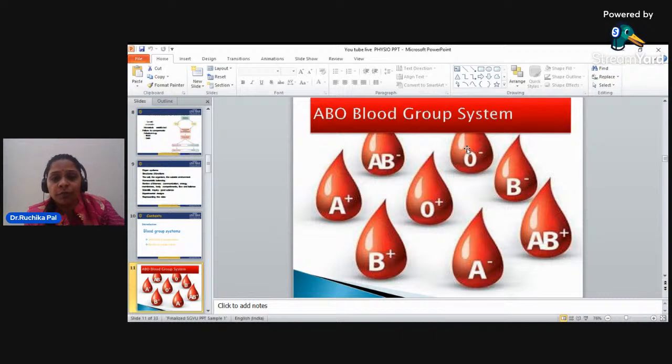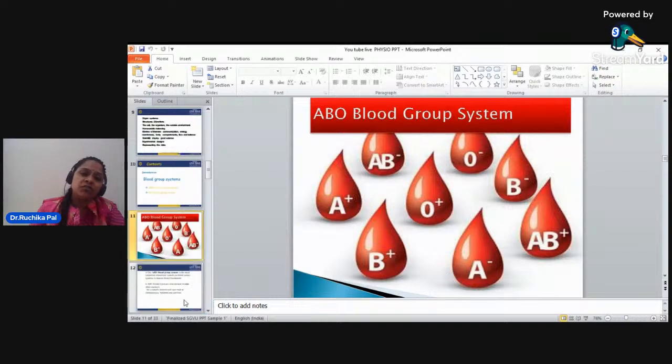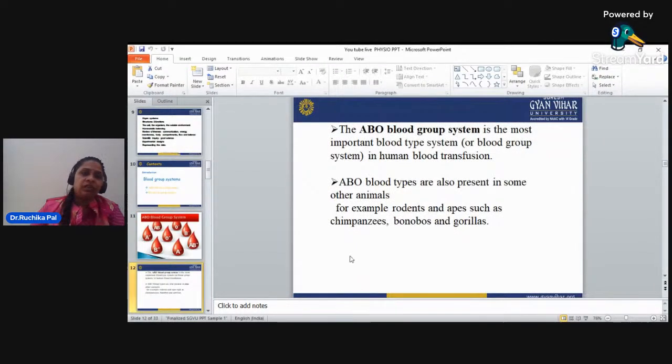These are A positive, B positive, A negative, AB positive, O positive, B negative, O negative, and AB negative. We will learn how blood group formation happens, what characteristic features determine the blood group, which is the rarest blood group, which is the commonest, and which blood type is helpful in other situations. The ABO blood group system is the most important blood group system in human blood transfusion.